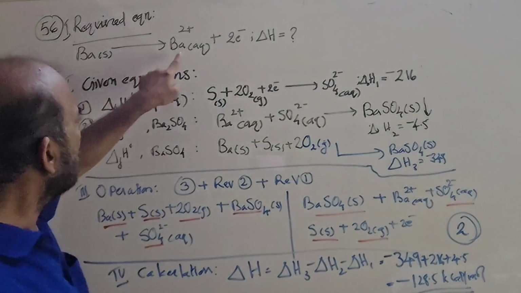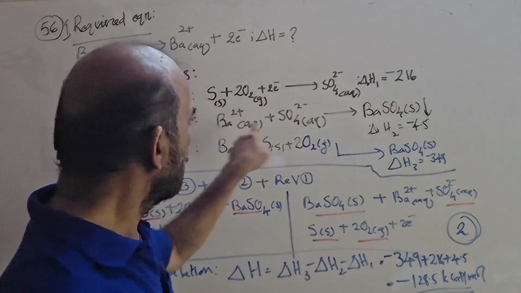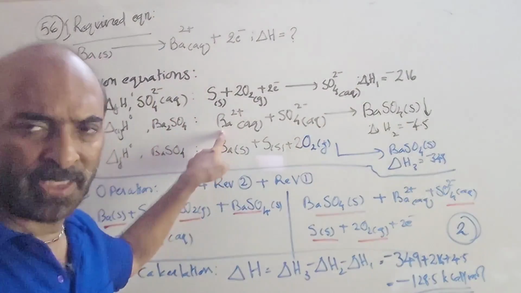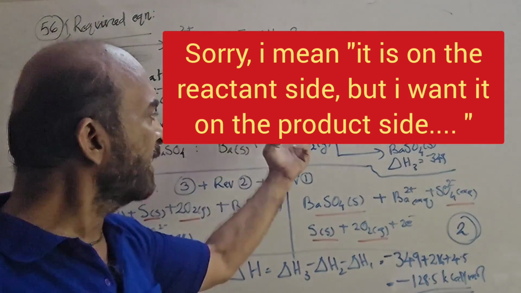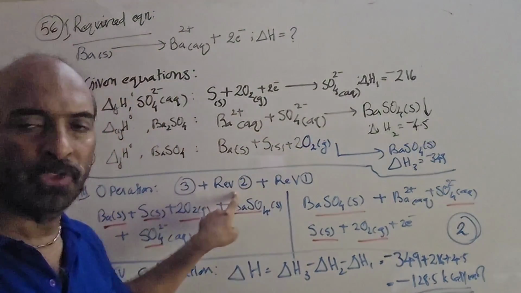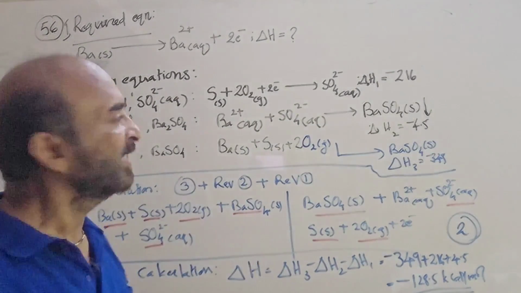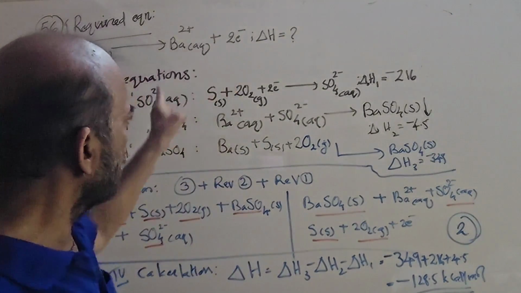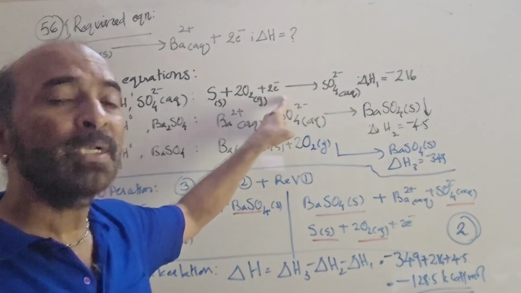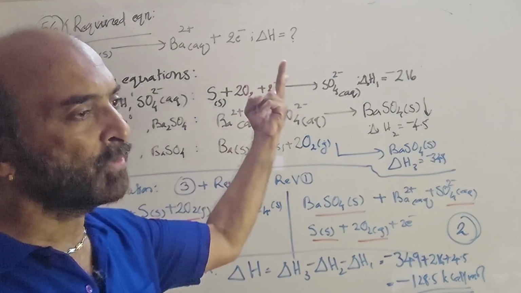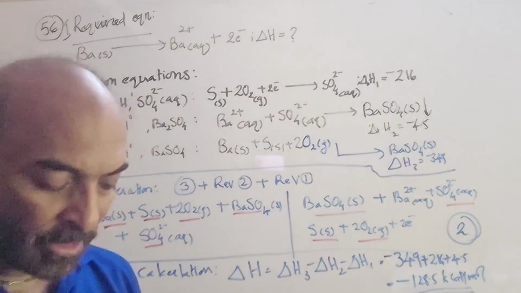Then what I want is Ba2+ on the product side. Scan them. Yes, here it is. Ba2+ is here, but it is on the product side, whereas I want it on the reactant side. So I take reversed 2. Don't worry about any other thing for the time being. I want 2 electrons on the product side. This has electrons in the same number as required, 2, but on the reactant side. So think about reversing it also. So 3 plus reverse 2 plus reverse 1. That is the operation I am going to do.